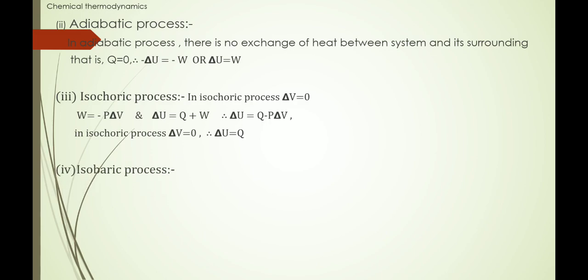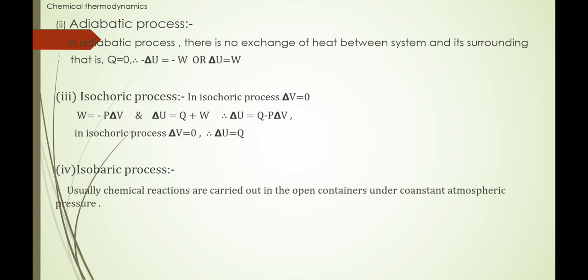Now isobaric process. In isobaric process, pressure is constant. Usually chemical reactions are carried out in open containers under the constant atmospheric pressure. So Q is equal to delta U plus P into delta V, as we know that. So Q is equal to delta U plus P into delta V means what? At constant pressure, given amount of heat to system is used in two ways. First, to increase the internal energy, and second, pressure volume work energy.